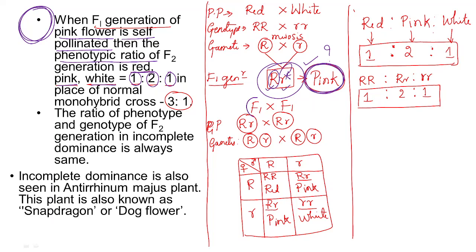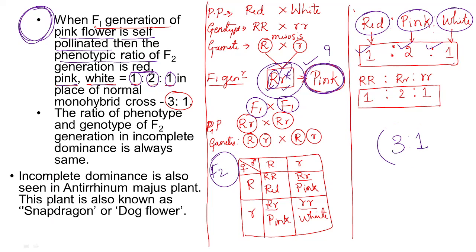When F1 generation individuals are self crossed or self pollinated, in the F2 generation the ratio of red, pink and white is 1:2:1, whereas Mendel's actual monohybrid cross has 3:1 as the phenotypic ratio.